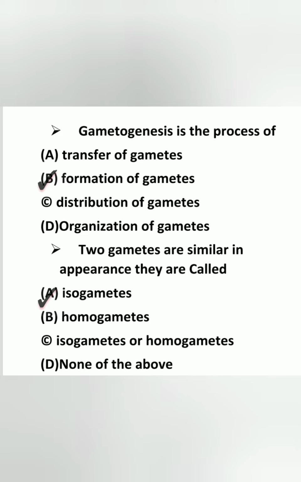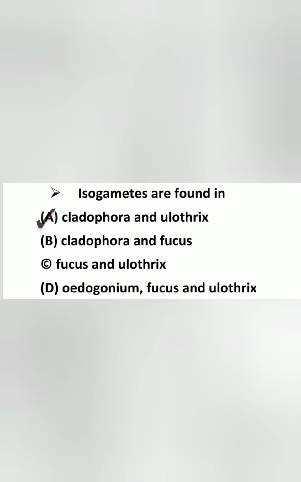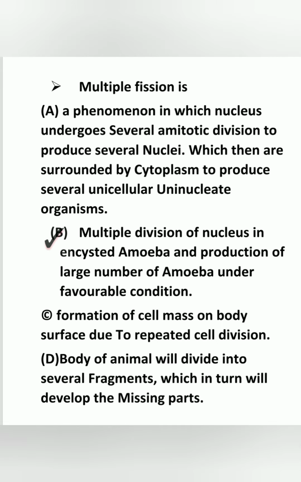Gametogenesis is the process of formation of gametes. If two gametes are similar in appearance, they are called isogametes. Isogametes are found in option A, Cladophora and Ulothrix. Multiple fission is option B: multiple division of the nucleus in an encysted amoeba and production of a large number of amoebae under favorable conditions.